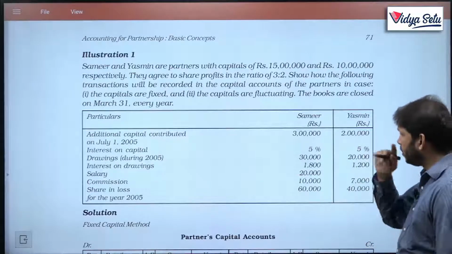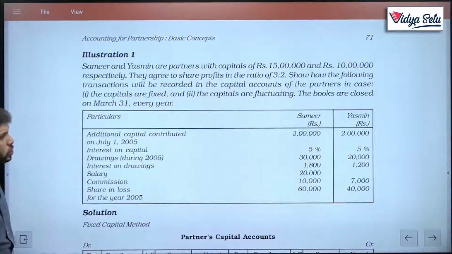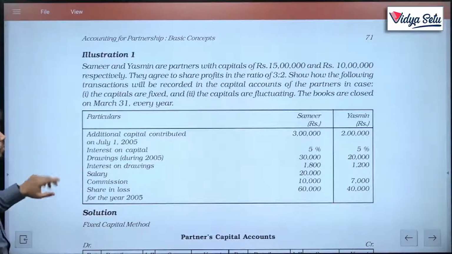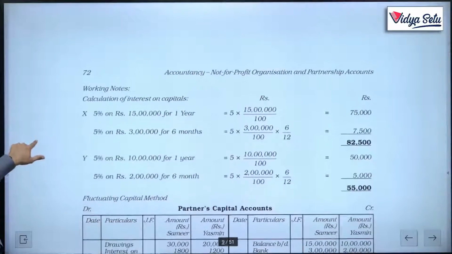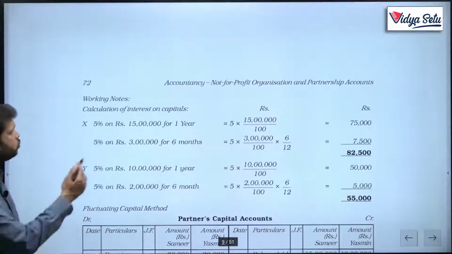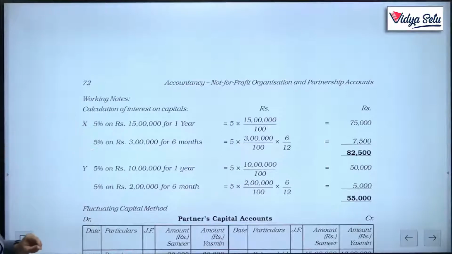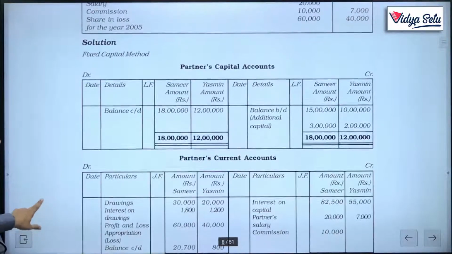Let us see. Now, we'll first do the fluctuating capital. Okay, let's try to remember what all data is given. In the fluctuating capital, we'll do it first, but before that, we'll just solve the calculation of interest on capital. So, the opening balance of the capital was 15 lakh for X and Samir, I guess Samir was the name, yes, Samir and Yasmin.